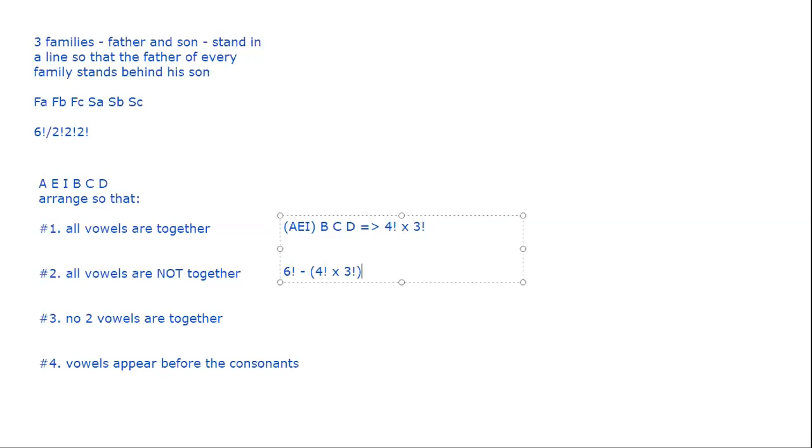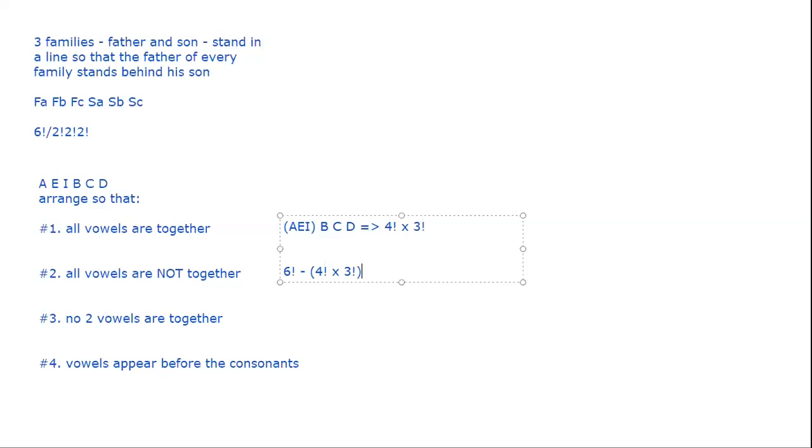Now the third one is not the same as the second one. So the second one says all of them are not together, means all three should not come together. The third one says no two of them also can come together. So even if two of them try coming together, that's not allowed. In the second one, you can have A and E together, but I separated from them. So that is allowed. Like A, E, B, I, C, D is an allowed arrangement in the second case, but not allowed in the third case. So that's the main difference.